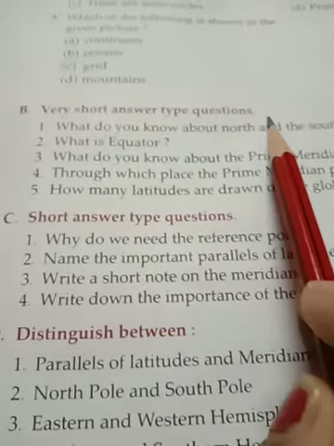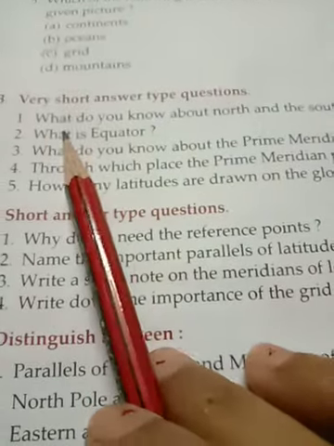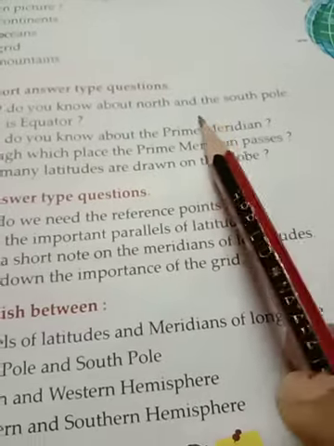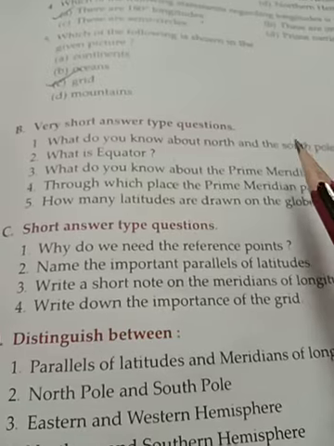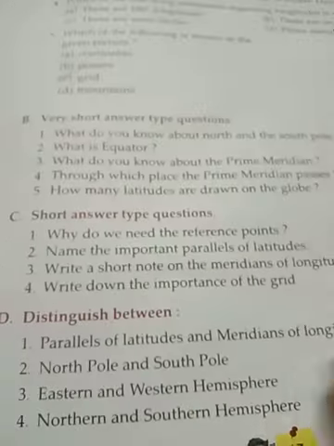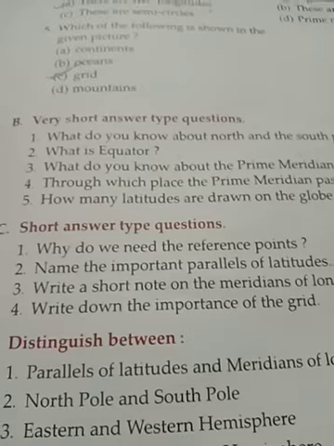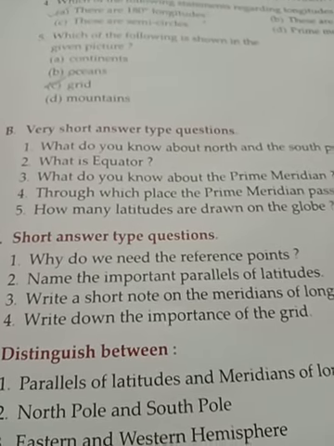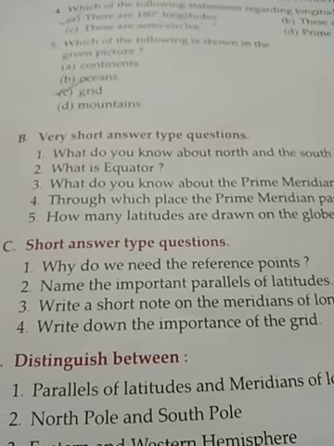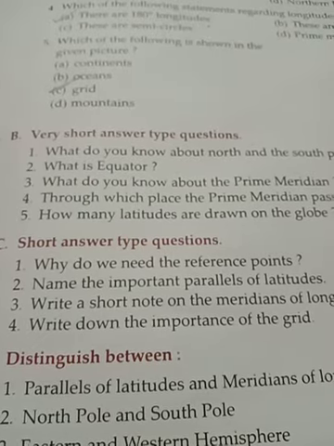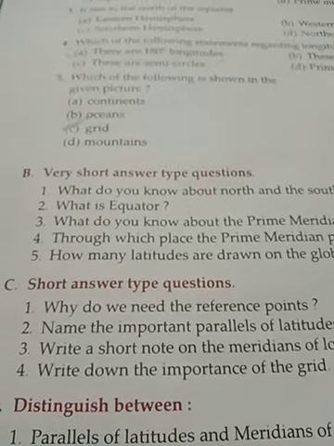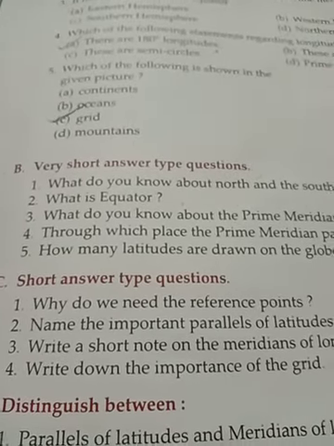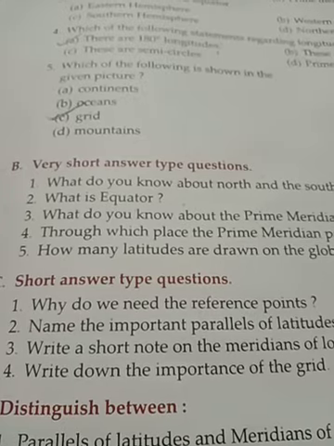Very short question answer. Question number A. What do you know about north and south pole? आप नॉर्थ पोल और साउथ पोल के बारे में क्या जानते हो? The top point of the globe is called the north pole and the bottom point of the globe is called the south pole. That means globe के ऊपर में जो point है उसको हम लोग north pole बोलते हैं and globe के जो नीचे में bottom point है उसको हम लोग south pole बोलते हैं.